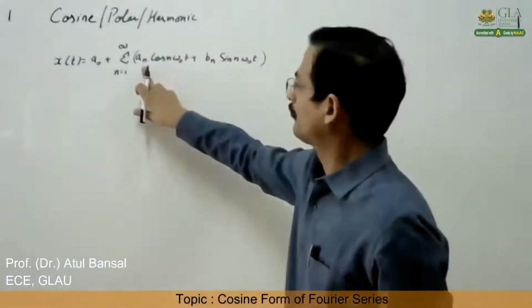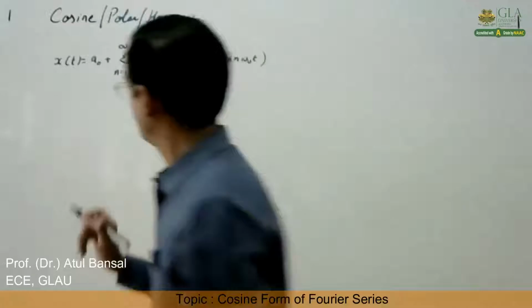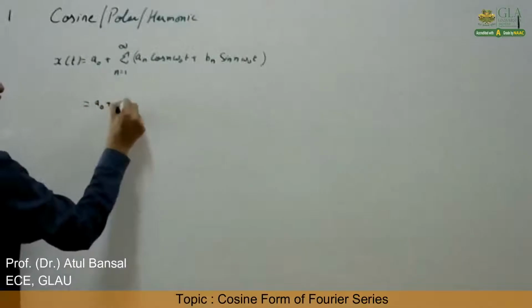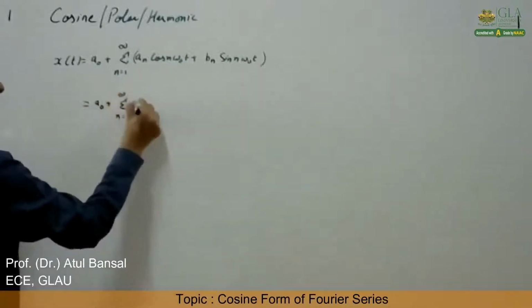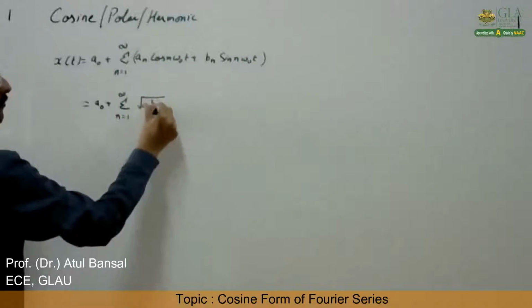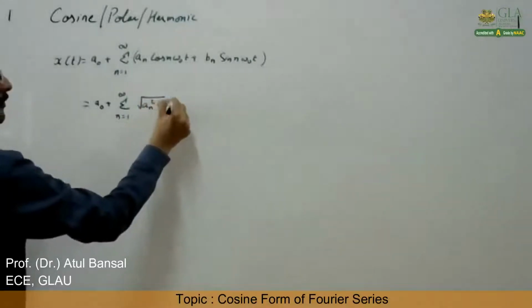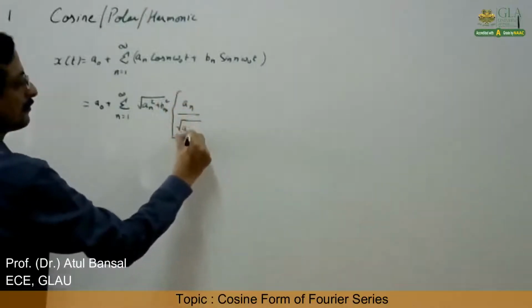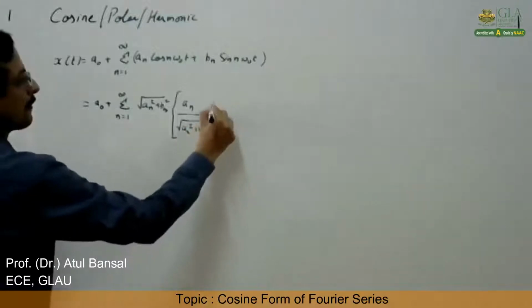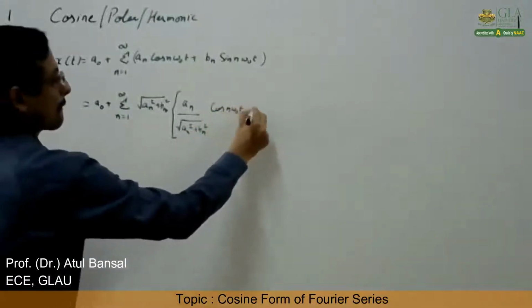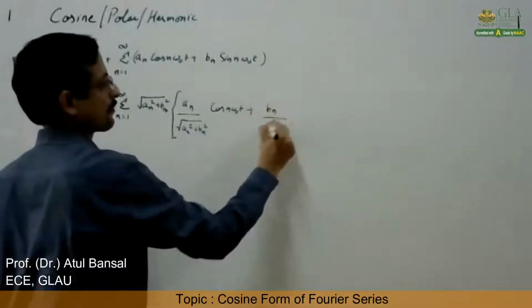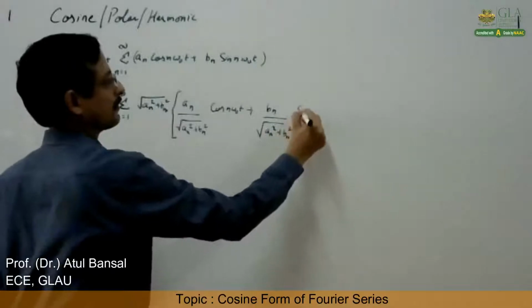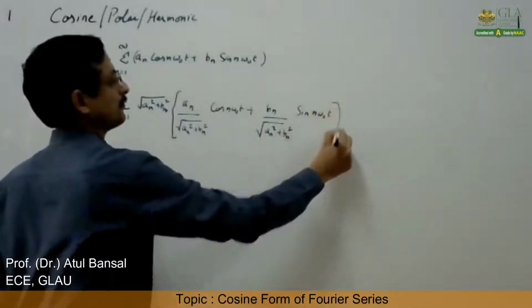That is, the coefficients of cos and sine, an and bn. So it will become... right.